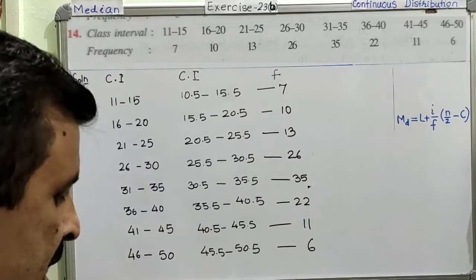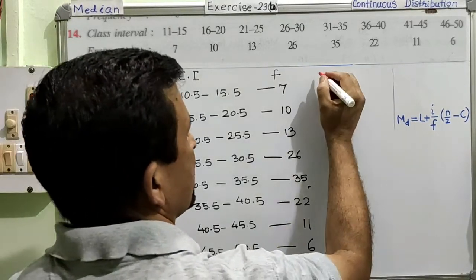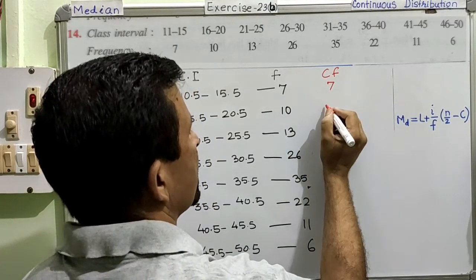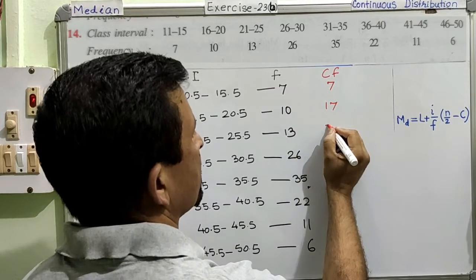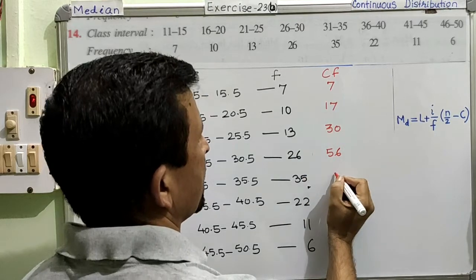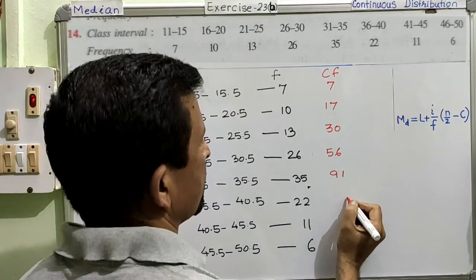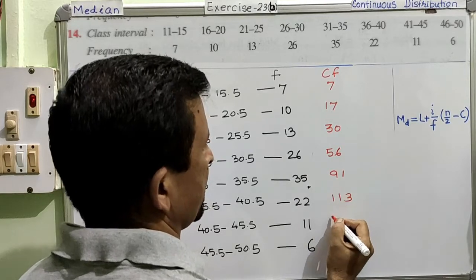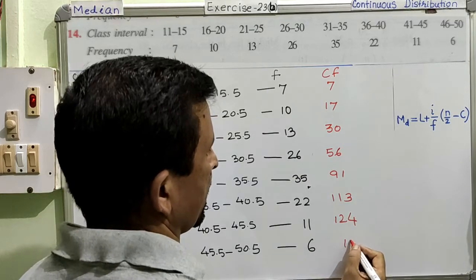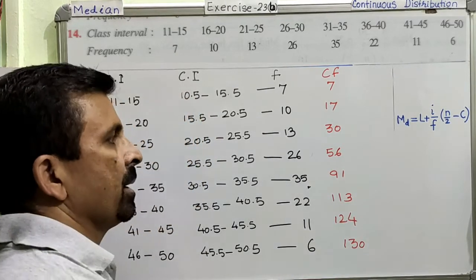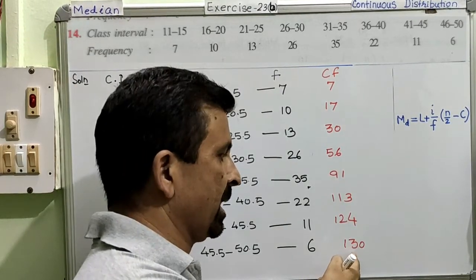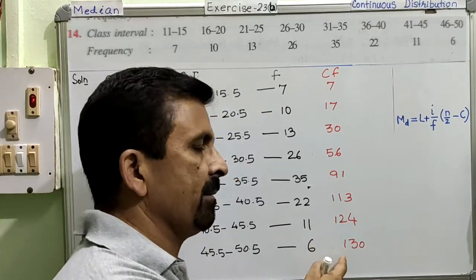Now after this, as we did in the previous question, we calculate the cumulative frequency. So this is 7, 17, 30, 56, 91, 113, 124 and this becomes 130. Okay. Now in the previous question, if you remember, because here also we are getting an even number of data, the final cumulative frequency is even. That means here also we have an even number of data.